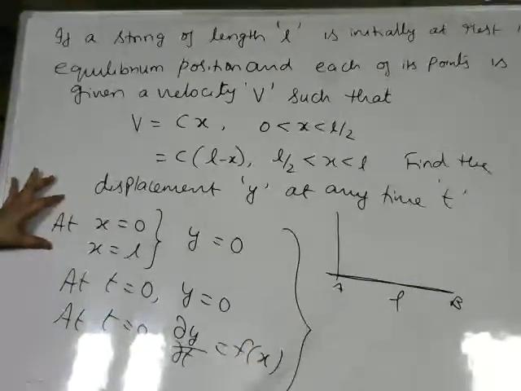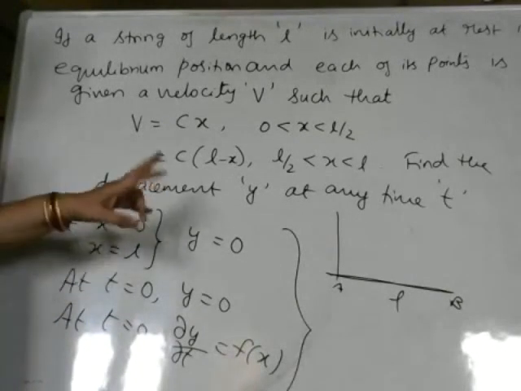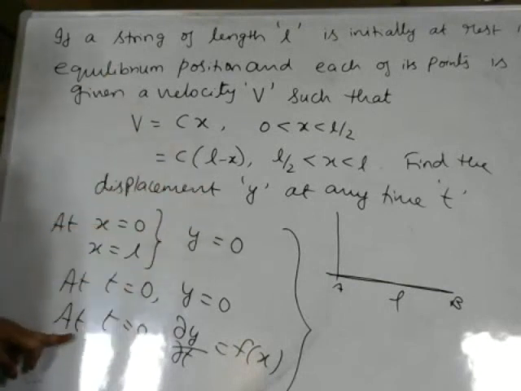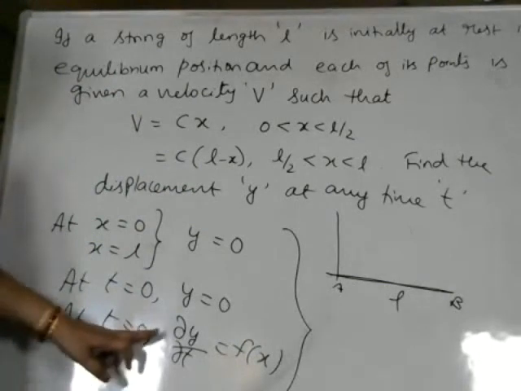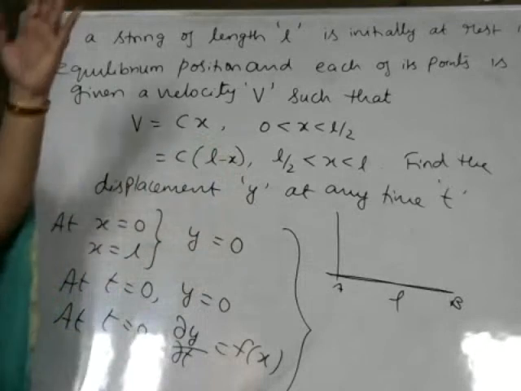Initially, the displacement is 0 in this problem. It is not having any vibration. The string is at rest. Then it is imposed some velocity so that it is made to vibrate. So initially, the velocity is some value. This velocity is imposed on the string to make it vibrate.